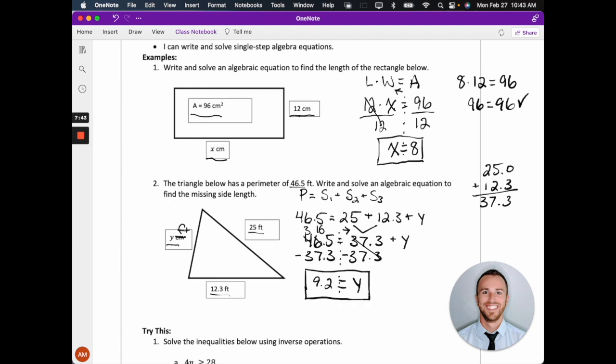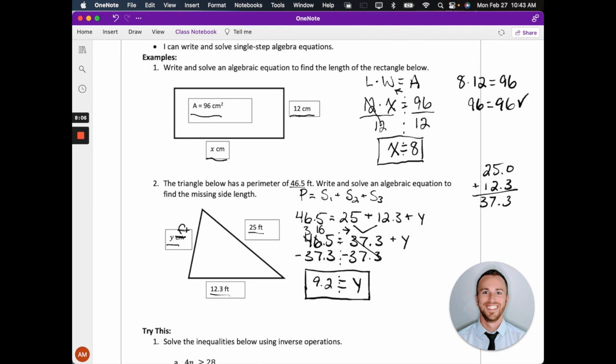Now I did say when we were looking at this at the beginning that there were two ways you could do it from that first step. You could use repeated inverse operations there when you're at 46.5 equals 25 plus 12.3 plus y, and just subtract the 25 and subtract the 12.3 from both sides. That way it tends to be a little bit more confusing though for students, so I would recommend just doing it this way.